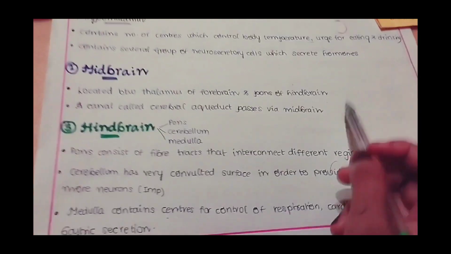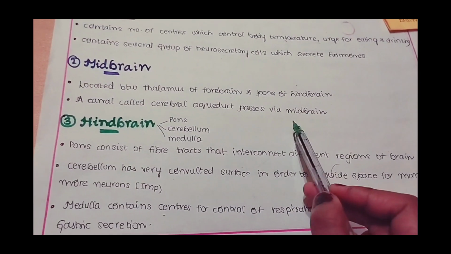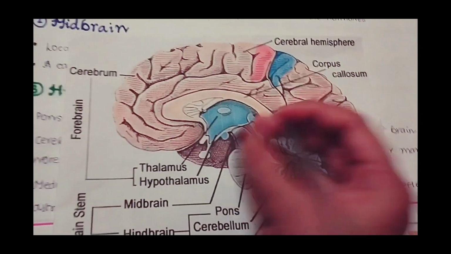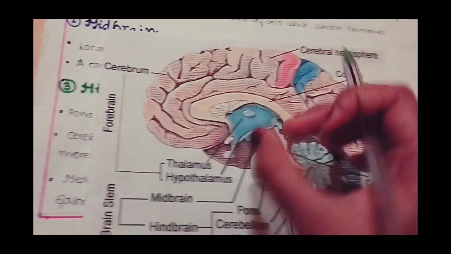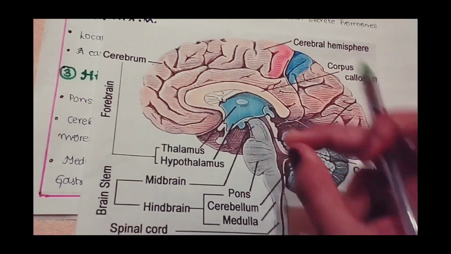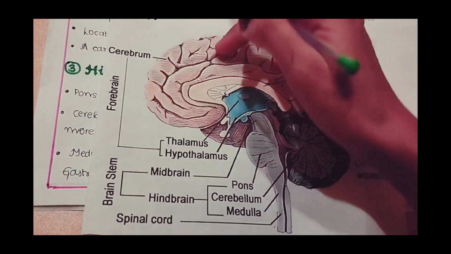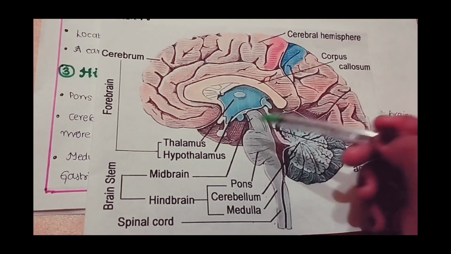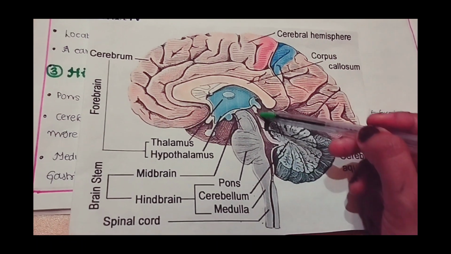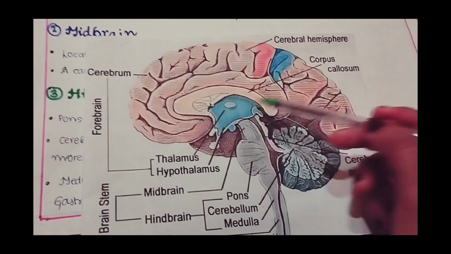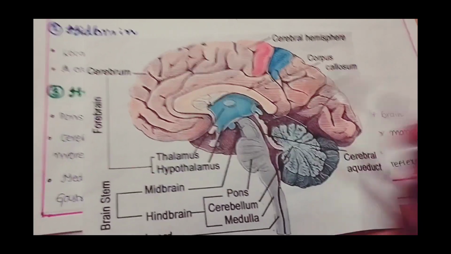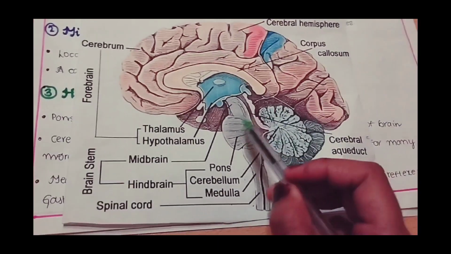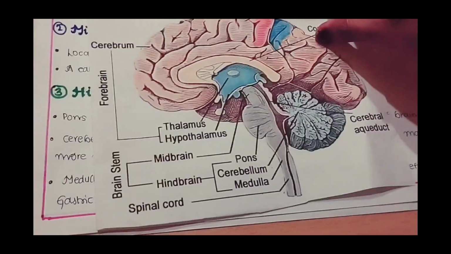Let's analyze this through diagram. A canal called cerebral aqueduct passes through midbrain. See, this is the midbrain. It is present between thalamus of forebrain and pons of hindbrain. Through this midbrain a canal passes. This is the canal, cerebral aqueduct. On the dorsal side it has 4 round swellings or lobes. Those are known as corpora quadrigemina.